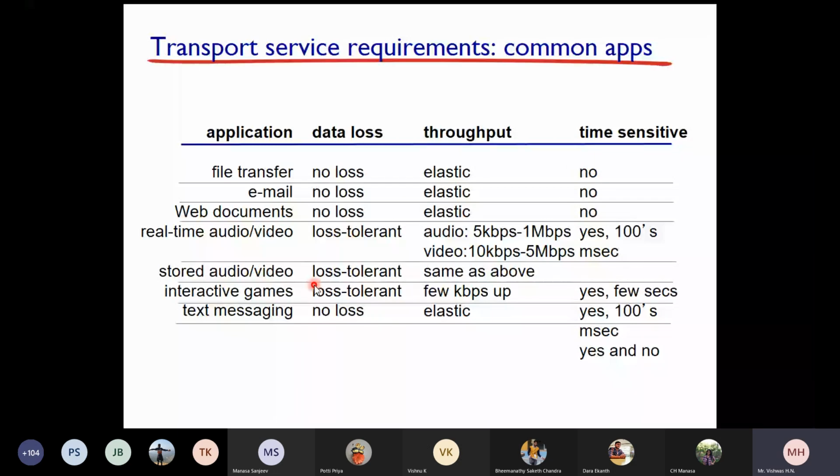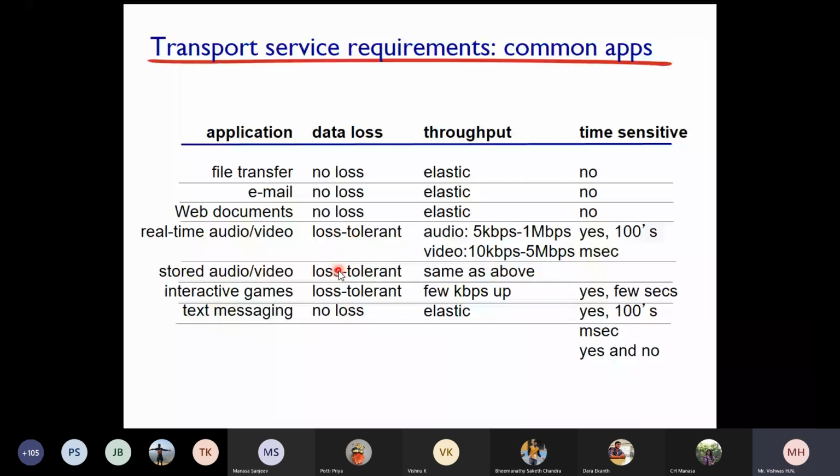Email, again, there should be no data loss. It can be elastic and not time sensitive. Web documents, yes. We will take an example of audio video, real-time audio video conferencing. Loss tolerant, yes. Even if there is a missed frame, our communication continues. That happens every time. Even in the real-time audio communication which I am doing now, if 1 or 2 frames are missed in between, it works.